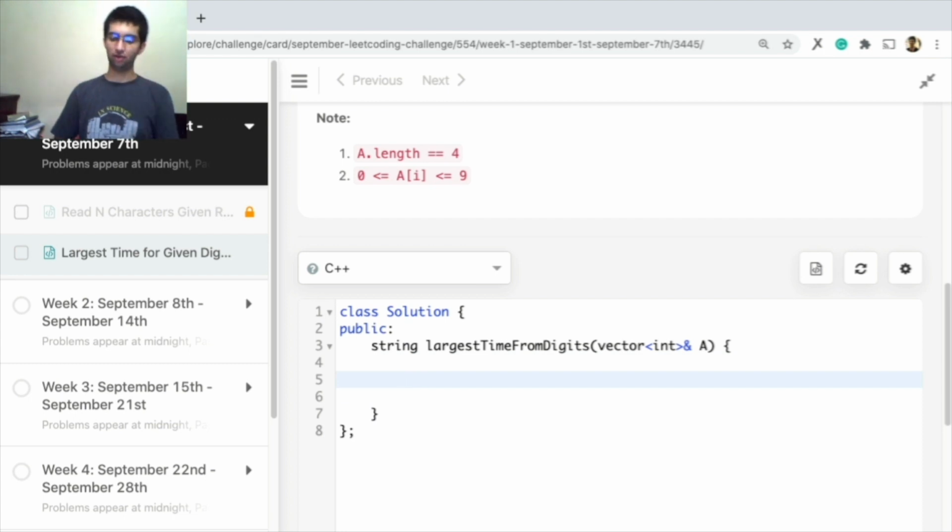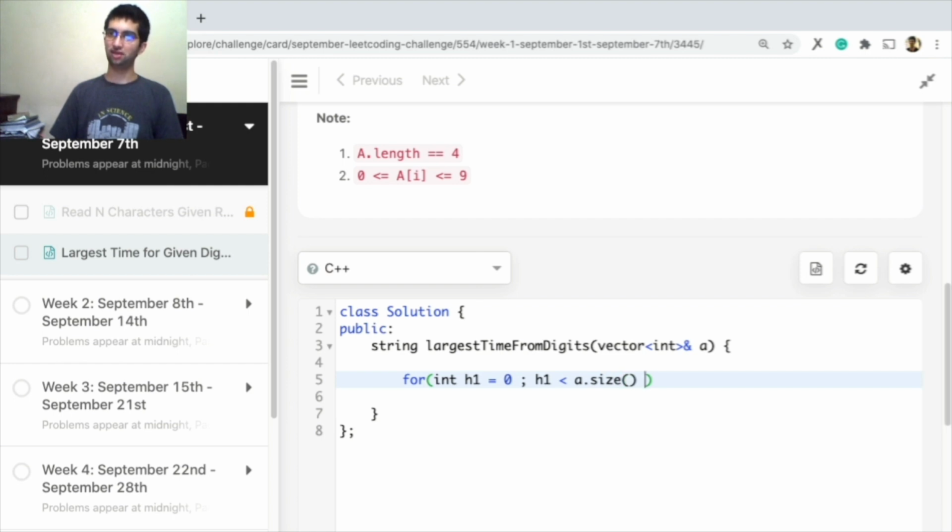First, we want to pick the first digit. So basically what we'll do to pick the first digit is, let's have a for loop, which will go through all the digits. I'll call it h1 and I'll call this a.